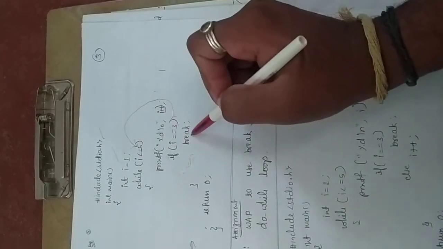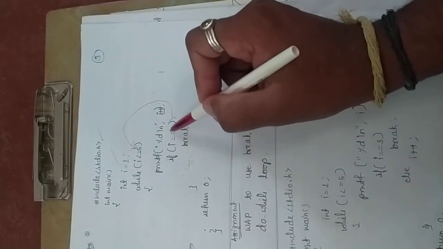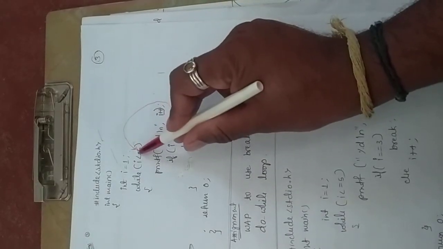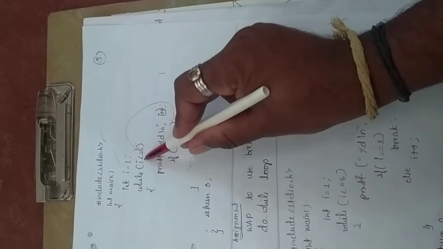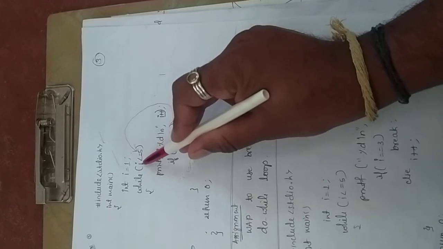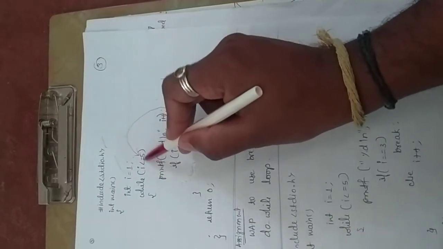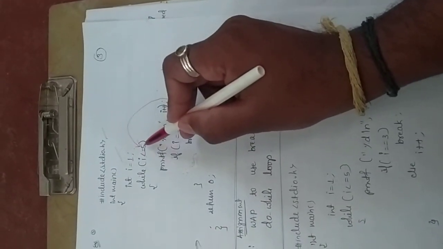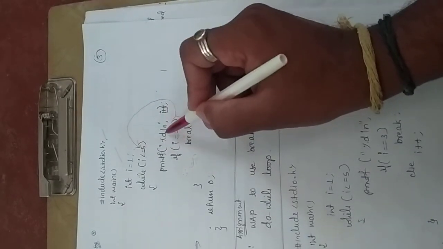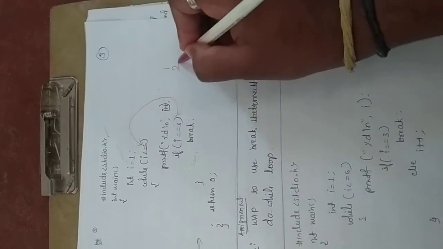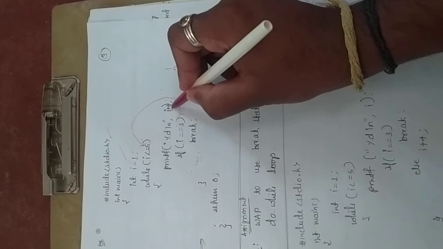If this is true, the break statement executes. So if the condition is false, the control will go back to the while loop. The updated value will be checked here. The updated value of I is now 2. Check it here, whether 2 is less than or equal to 5. Yes, condition true. Condition true means come inside, print the I value, then increment the I value to 3.